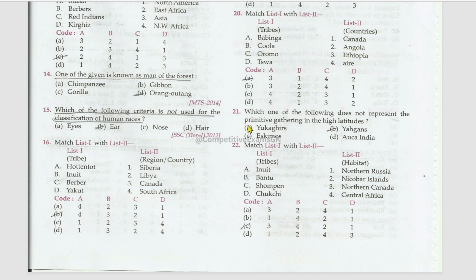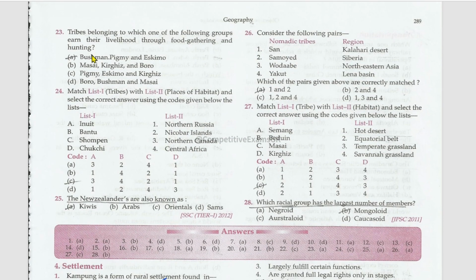Which one of the following does not represent the primitive gathering in the high latitudes? Yahgans. And the matching tribes and habitats. Inuit, Northern Canada; Bantu, Central Africa; Shompen, Nicobar Islands; Chukchi, Northern Russia. Tribes belonging to which one of the following groups earn their livelihood through food gathering and hunting? Bushman, Pygmy, and Eskimo. Another matching, tribes and place of habitat.